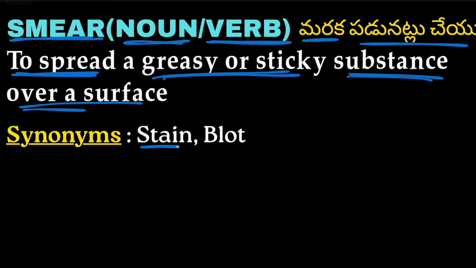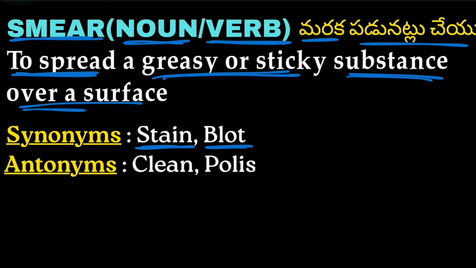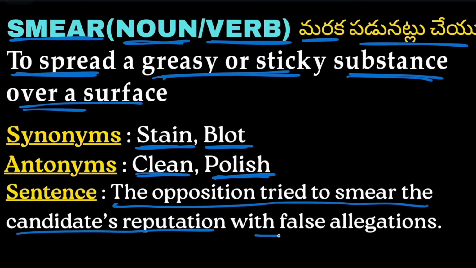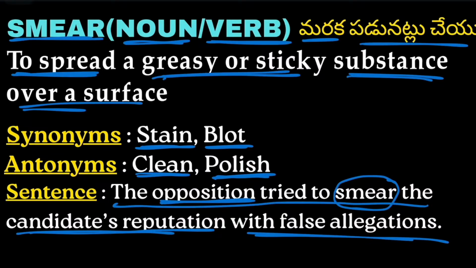Synonyms are stain and blot. Stain in the sense of maraka. Blot also in the sense of something spread across. Then antonyms are clean and polish. Clean and polish are the opposite of smear. Example: the opposition tried to smear the candidate's reputation with false allegations. So the opposition party tried to tarnish the candidate's reputation with the false allegations.